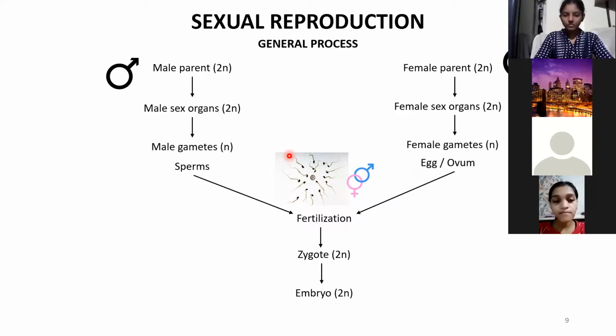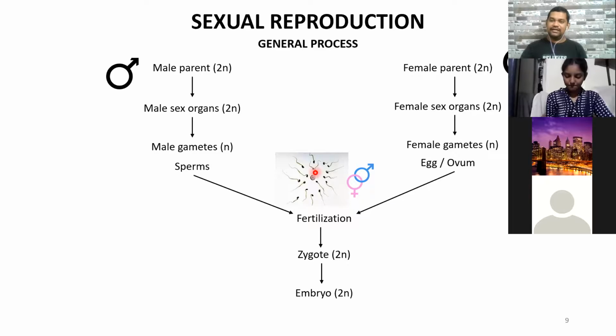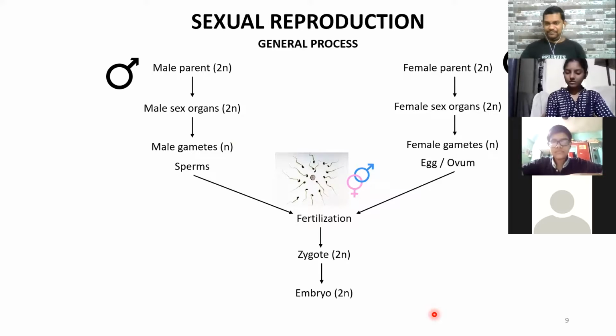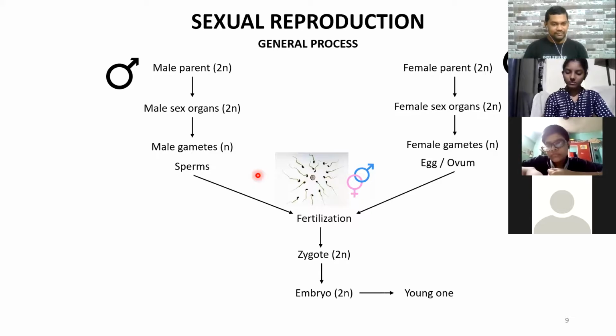And the zygote will further develop. Zygote is one cell, so it will divide, it will redivide, it will differentiate, it will develop, and ultimately give rise to the embryo. So understand the terms and where they are coming from. That is very important. So zygote develops to give rise to embryo. Got it? And that embryo ultimately grows further to give rise to the young one, which we call the offspring. That depends from one species to another. Whatever is the species of the parent, the same species of the young one will be developed. So we use the word offspring over here.